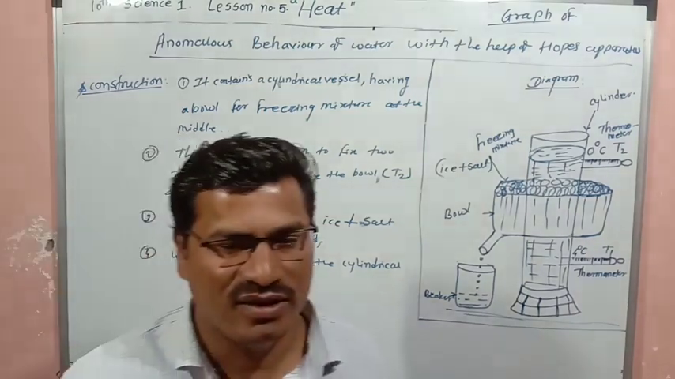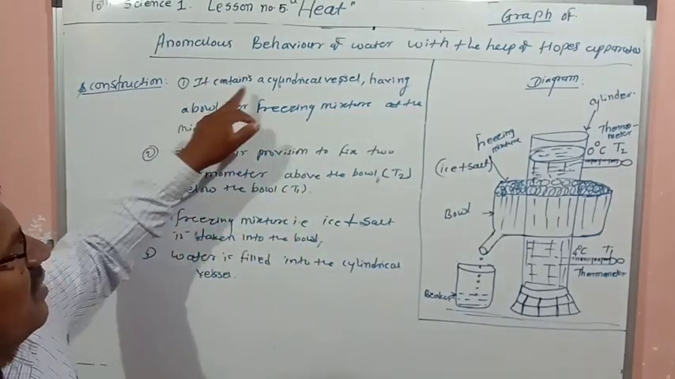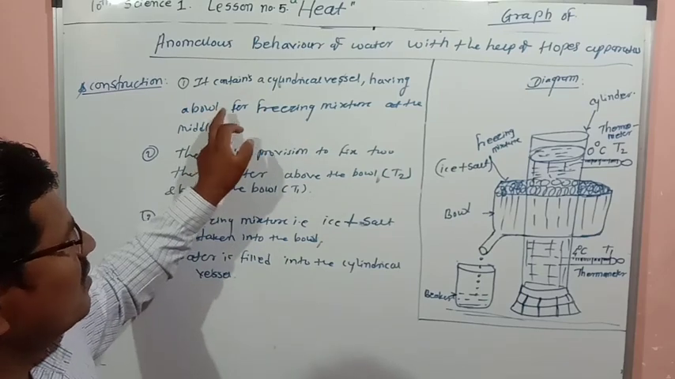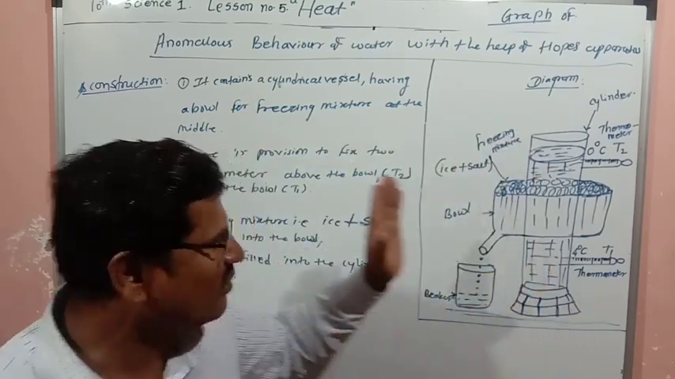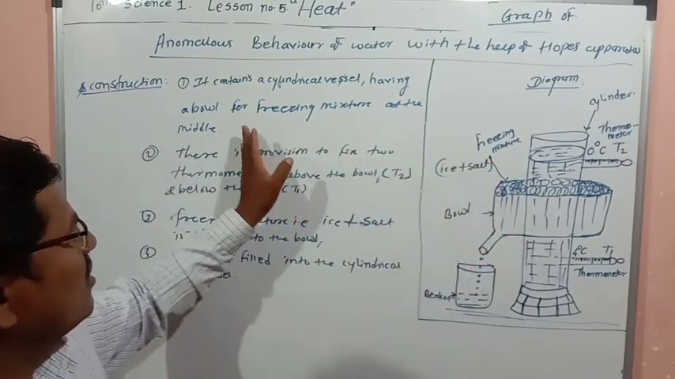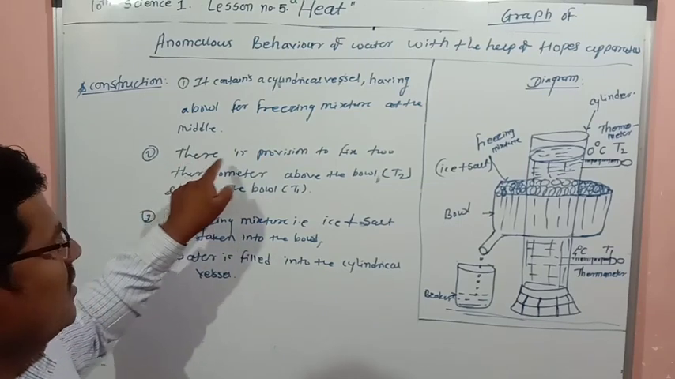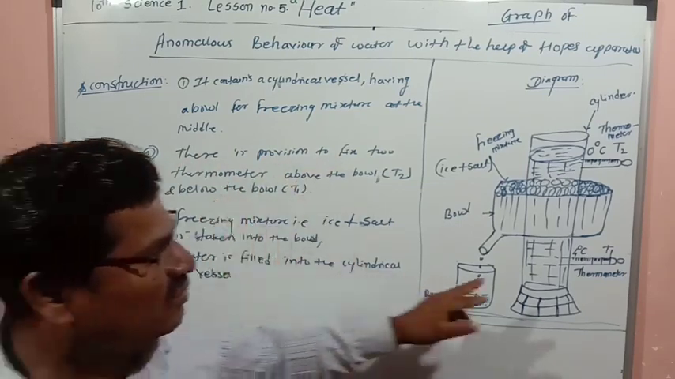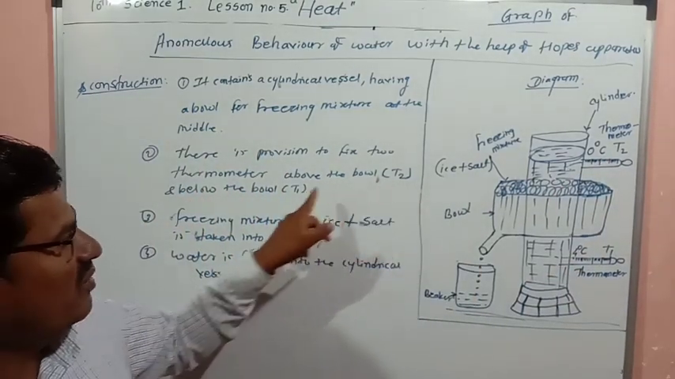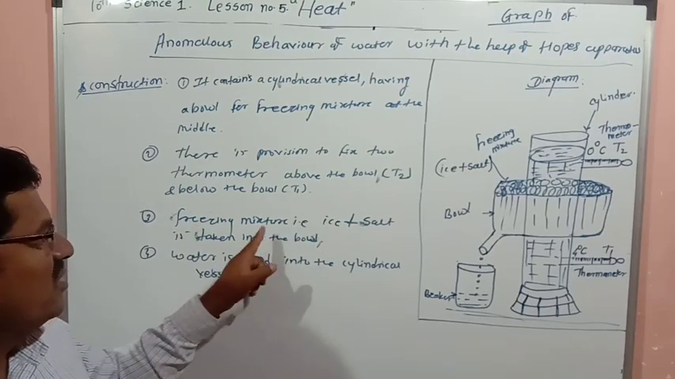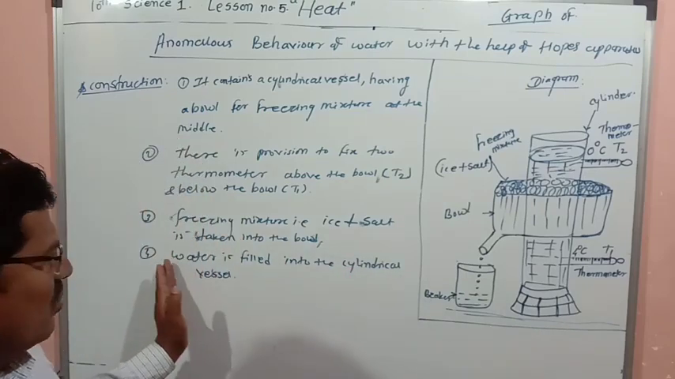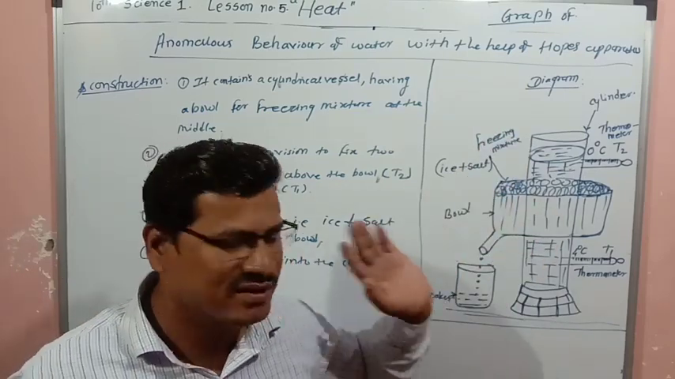Now give attention. This one is their construction. It contains a cylindrical vessel, and it is having a bowl at the center, at the middle, for the freezing mixture. Then there is provision to fix two thermometers. One is above the bowl, another one is below the bowl. Above the bowl T2 is there, and below the bowl T1 is there. Freezing mixture, that is ice and salt, is taken into the bowl, and water is filled into this cylindrical vessel.